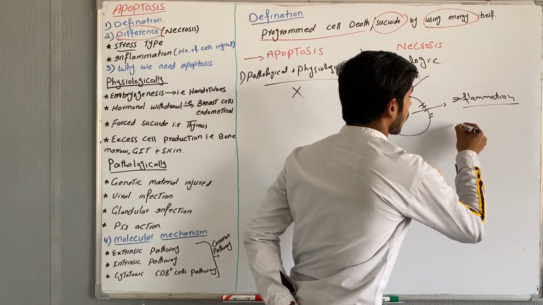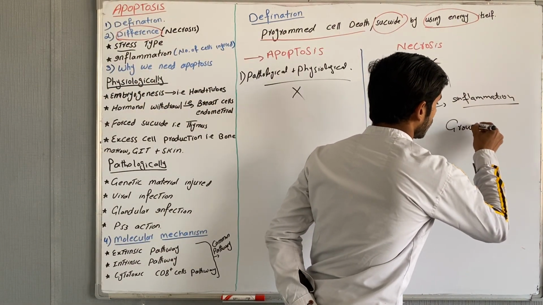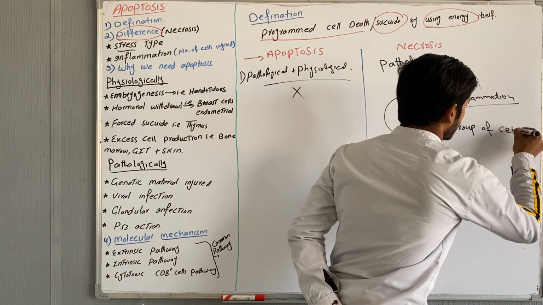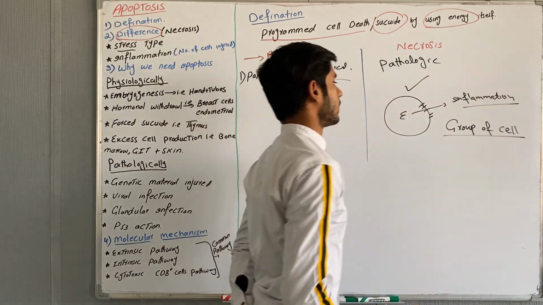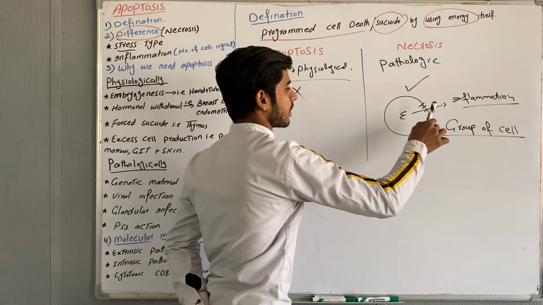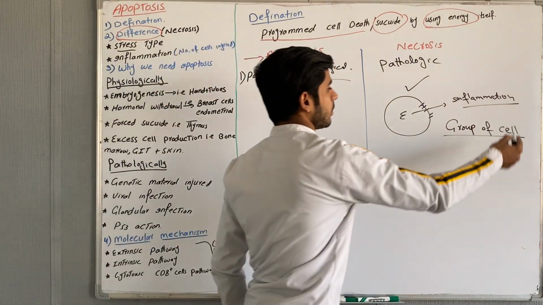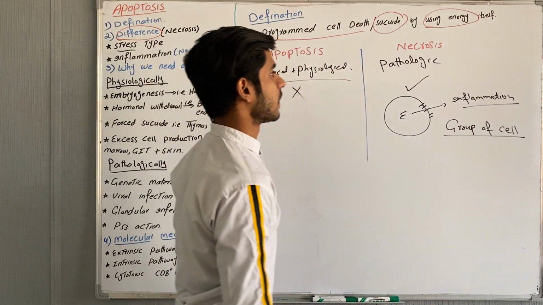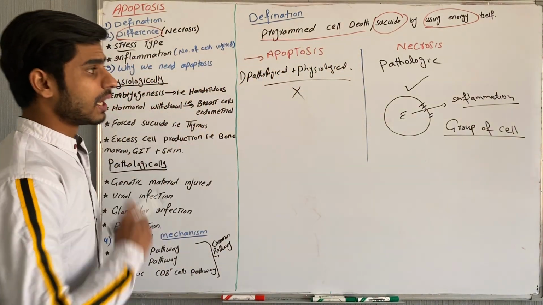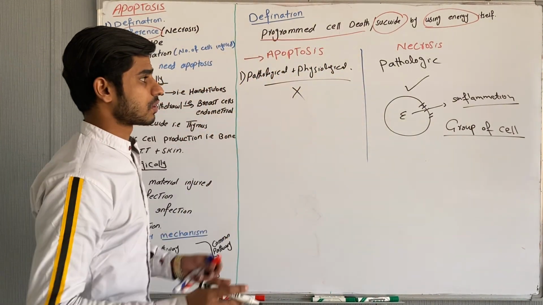A group of cells will be injured, and this is the inflammation. So in necrosis, inflammation occurs, but in apoptosis, no inflammation.